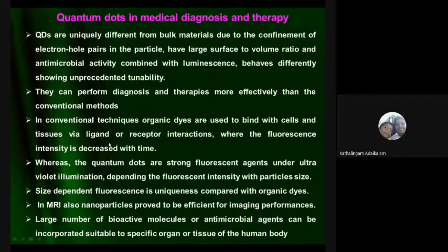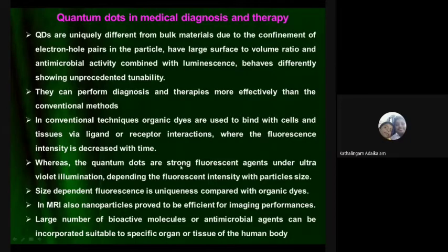for imaging and other purposes, we are using some organic dyes to bind with the cells and tissues via ligand or receptor. Whereas the fluorescence intensity decreases with time. Suppose you are using dyes, the intensity of the fluorescence is not constant. Moreover, it is going to reduce depending upon the time and also depending upon the environment. The intensity may be very weak. But instead, using quantum dots, the intensity is more.